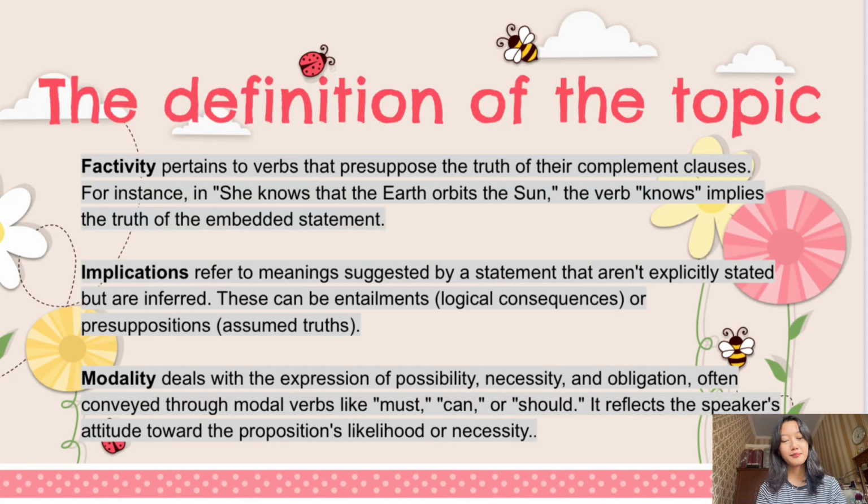First of all, let me introduce the definition of the topic. Factivity pertains to verbs that presuppose the truth of their complement clauses. For instance, in "she knows that the earth orbits the sun," the verb "knows" implies the truth of the embedded statement. Implication refers to meanings suggested by a statement that aren't explicitly stated but are inferred.